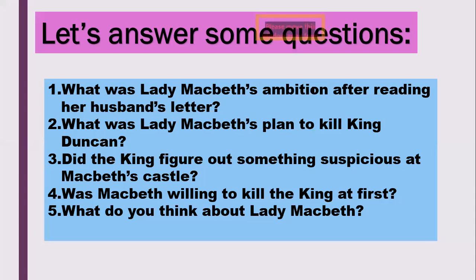What was Lady Macbeth's ambition after reading her husband's letter? Her only ambition was to be the Queen of Scotland, okay? She wants to be the Queen of Scotland. This is her ambition, okay? Remember, I'm asking about the ambition, not the plan, okay?